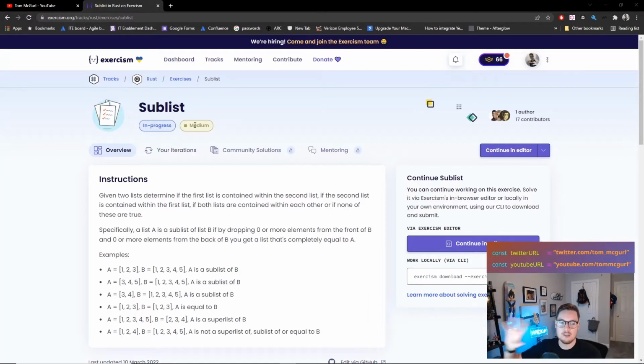Now, do not let the difficulty deter you. What I've found from some of the other tracks is they can be challenging, but the whole idea here, this isn't a Souls game, right? The idea is not so that you fail and eventually you get it and feel like a master. It's so that you can try it out. And if you don't understand it or can't complete it, that's totally fine. Google it, look it up, you can challenge yourself.